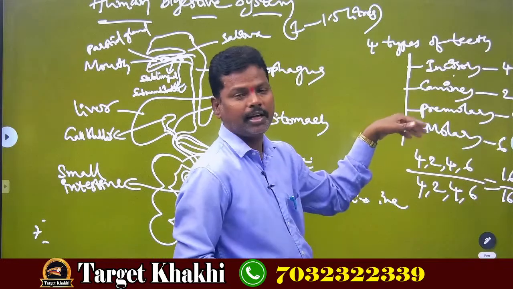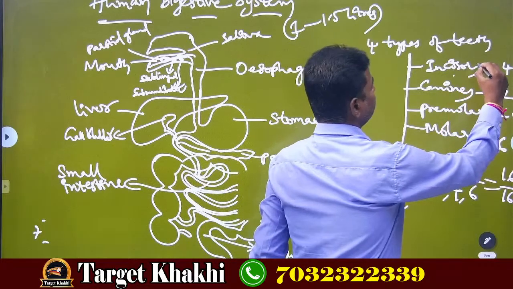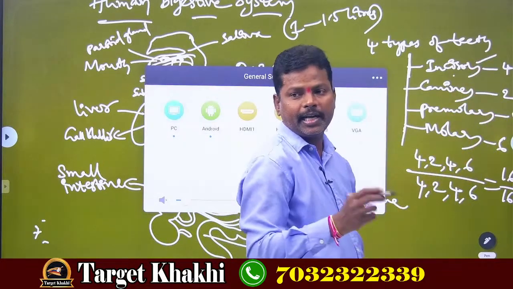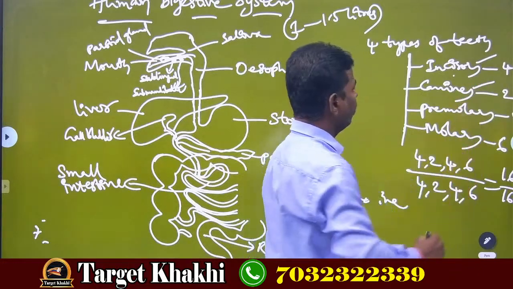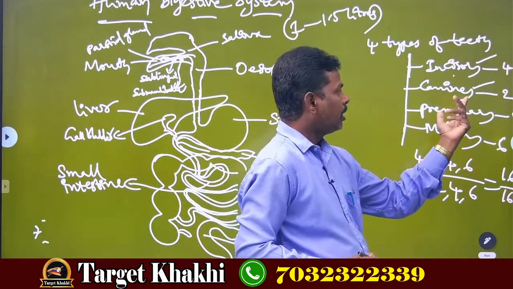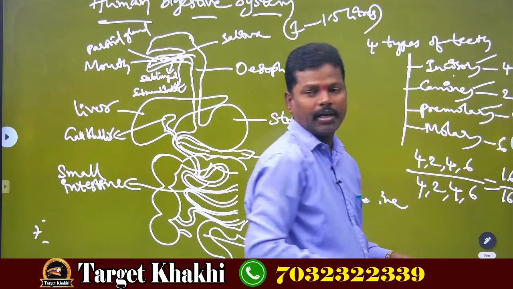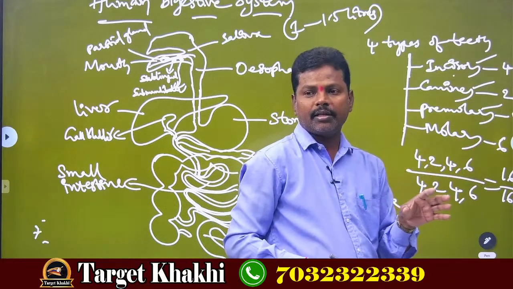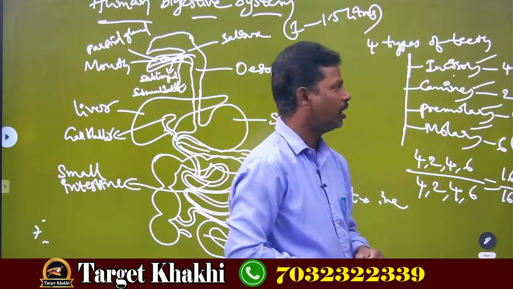Now let us see the functions of these 4 types of teeth. Incisors help in biting and cutting the food into pieces. Canines help in tearing the food into pieces. Premolars help in crushing the food and molars help in grinding the food.